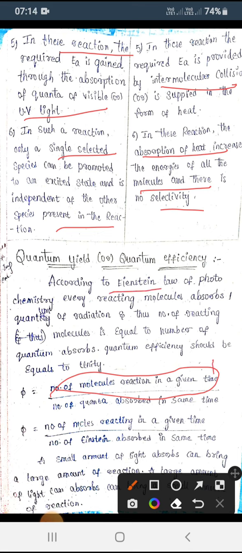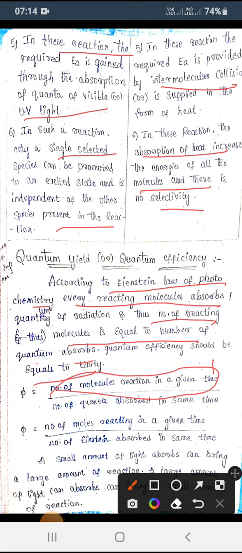According to Einstein's law of photochemistry, every reacting molecule absorbs some amount of radiation, some amount of light, even a minute amount. Then the number of reacting molecules should be equal to the number of quanta absorbed. That efficiency will always be unity.